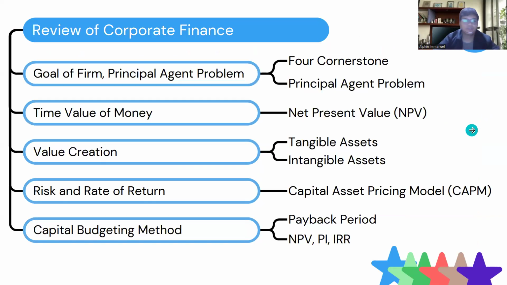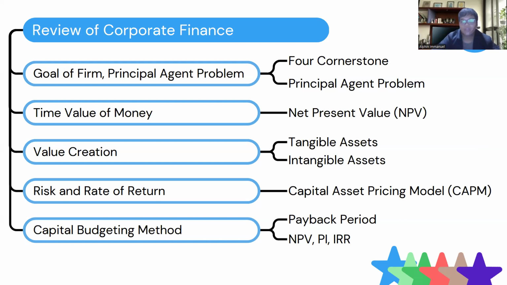First, we're going to talk about the review of corporate finance. Corporate finance consists of the goal of the firm and the principal agent problem. We also learn about the 4 corners of corporate finance and the principal agent problem that we've seen so many times. The time value of money is very useful for us to determine whether the value of our money is still reliable. And we learn about the net present value in that time value of money.